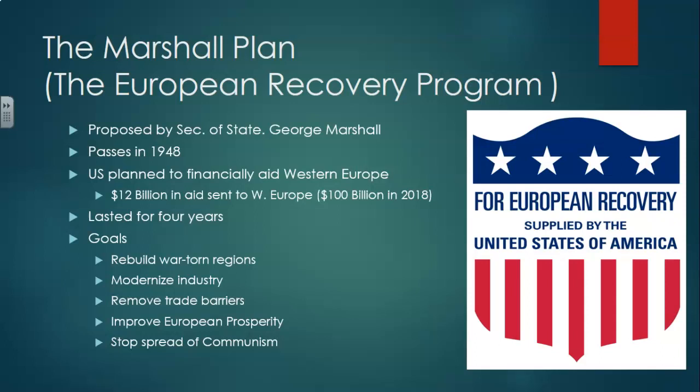Get rid of trade barriers that have made it harder for the United States and European countries to trade with one another, so they can help each other economically, improve European prosperity, so help the Europeans make more money. But ultimately, this is about stopping the spread of communism.